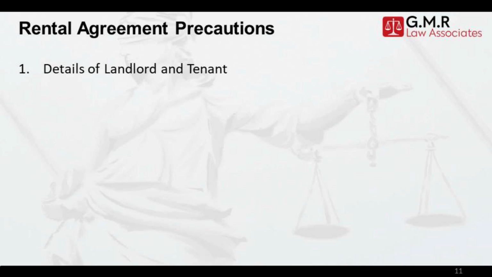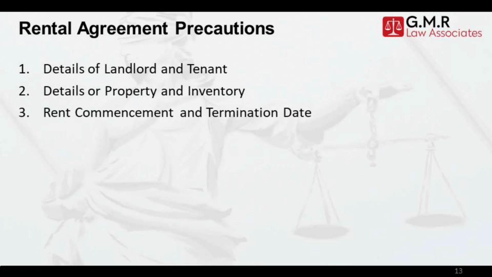Details of landlord and tenant: ensure that name, father's name, age, occupation, present and permanent address, Aadhaar card number, email ID and phone numbers of landlord and tenant are mentioned in the details. 2. Details of property and inventory. Rental agreement must include details of property such as area, number of rooms etc. The rental agreement must include the inventory of the property such as number of beds, washing machine, lights, cupboard, gas stove, refrigerator etc., their make and description. The rental agreement must include clauses about the damages of furniture and fixtures and compensation.